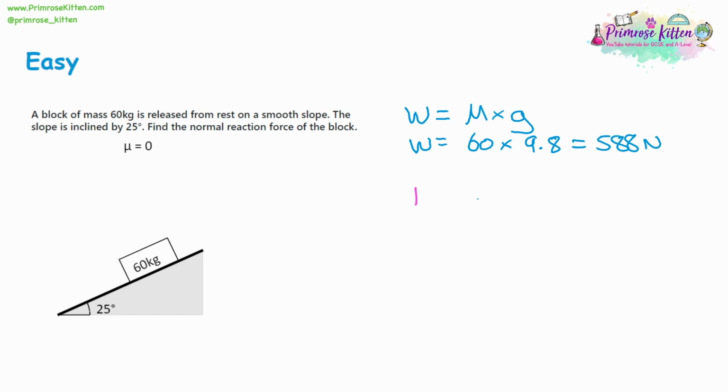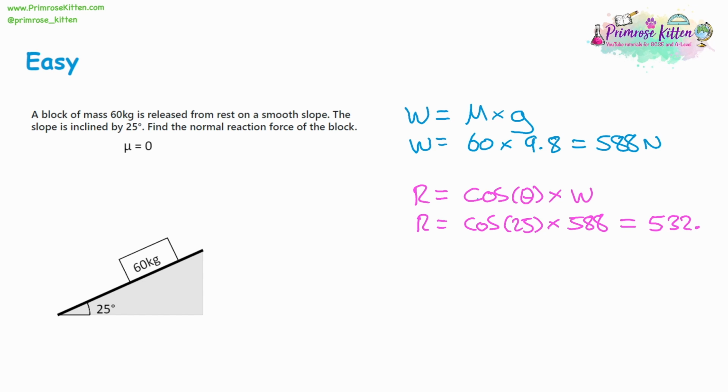Next, to find the normal reaction force. So to find the normal reaction force, it's the cos of the angle multiplied by the weight, or mass times gravity. So that's going to be the cos of 25 multiplied by 588. That's going to give 532.9 to one decimal place. And that's going to be in newtons.